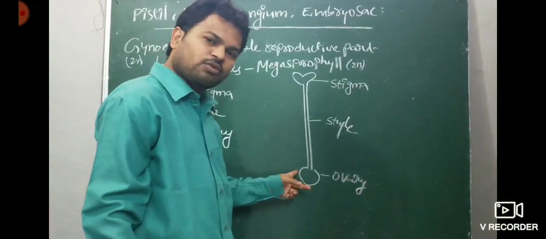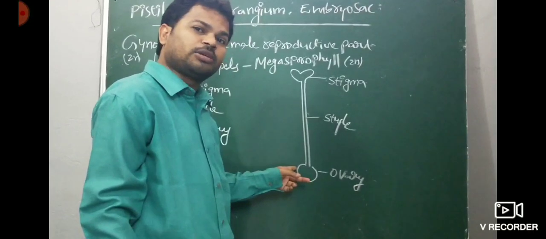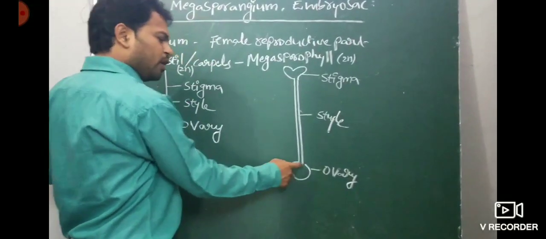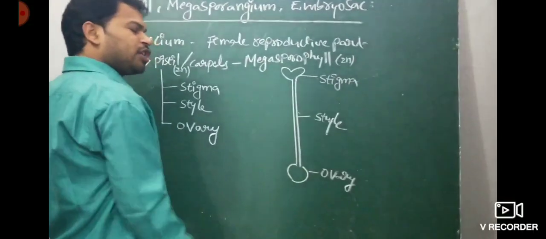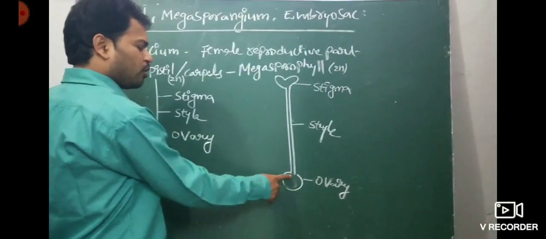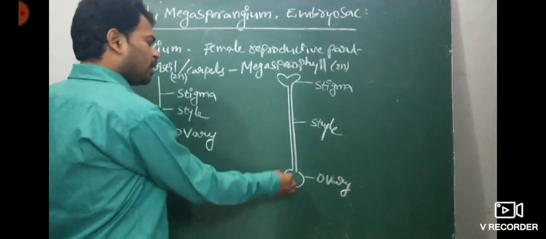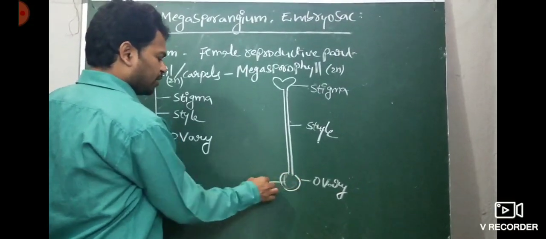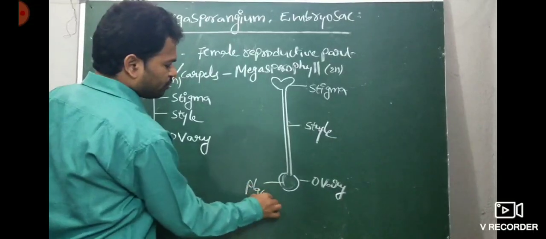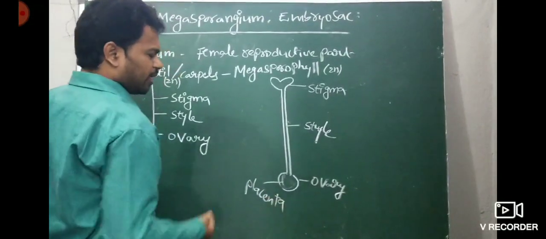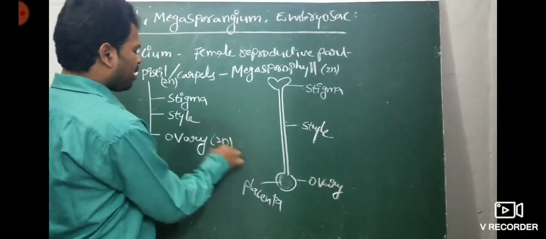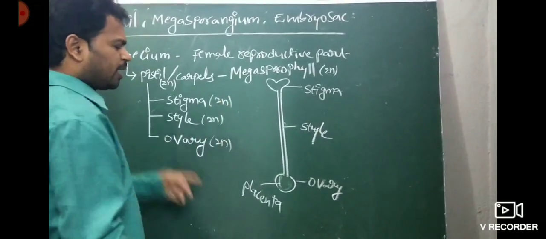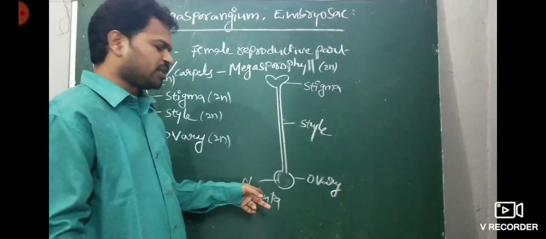Now come to the ovary. The basal bulged, enlarged part is the ovary. Inside the ovary is the ovarian locule or ovarian chamber. Inside the ovarian chamber, there is a cushion-like structure called the placenta. Ovary is also 2n, style also 2n, stigma also 2n.